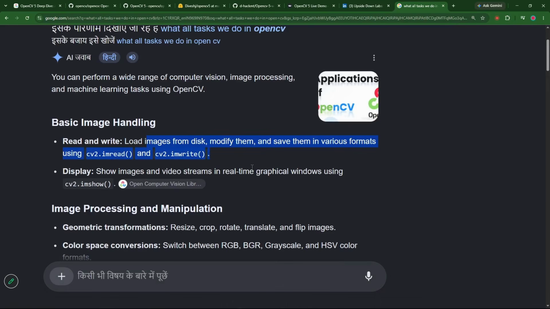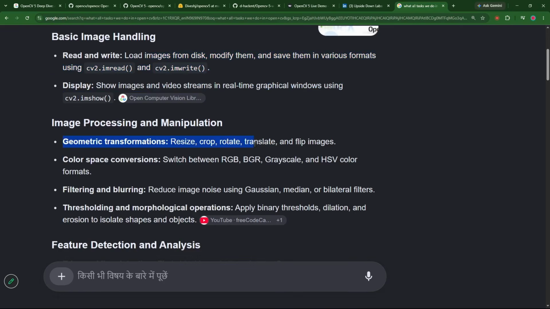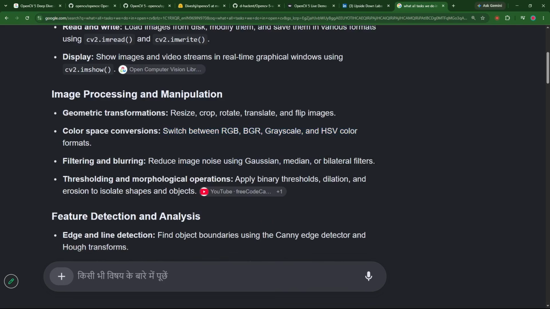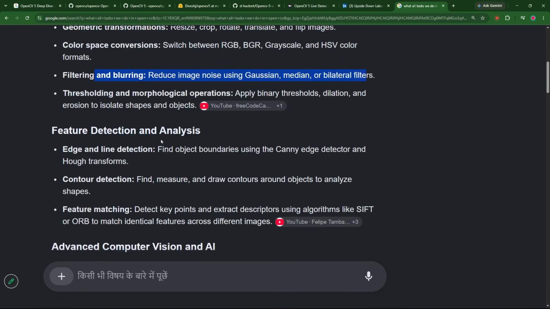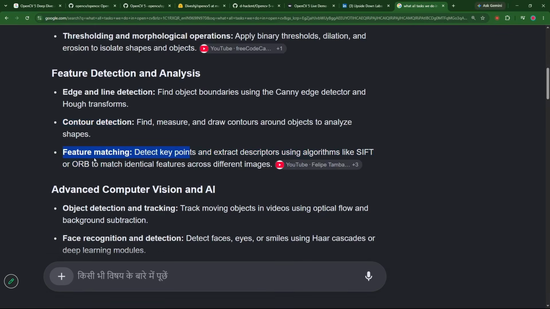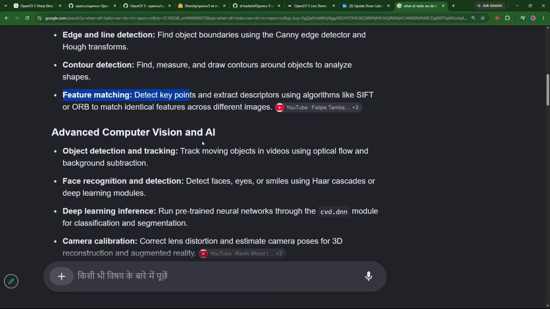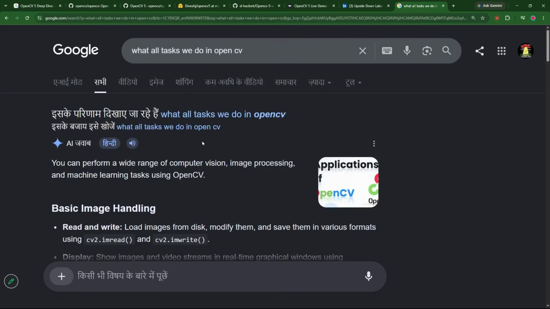You can read images, write images, and read videos. You can do geometric transformations: crop, rotate, translate, flip images, and switch between colors like RGB. That field is called graphics; I'm not able to recall, there was a specific field before computer vision, the understanding of graphics. You can do filtering and blurring, which helps in data augmentation, feature detection, contour detection, object detection, and feature matching. Everything you can do with OpenCV. There is no solution made without OpenCV.